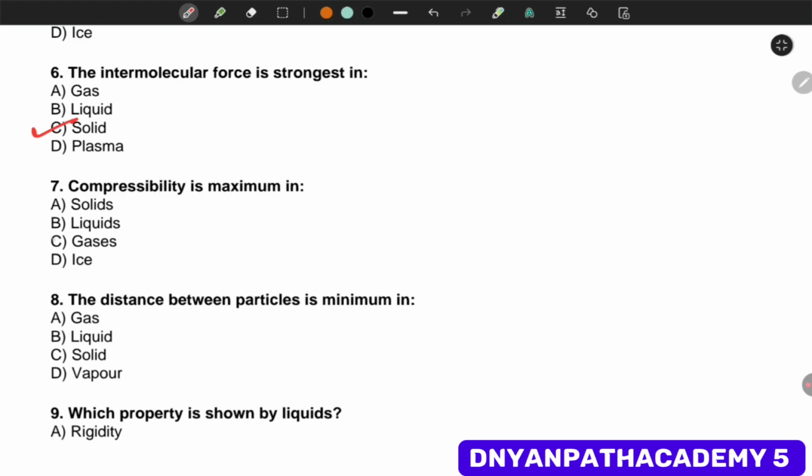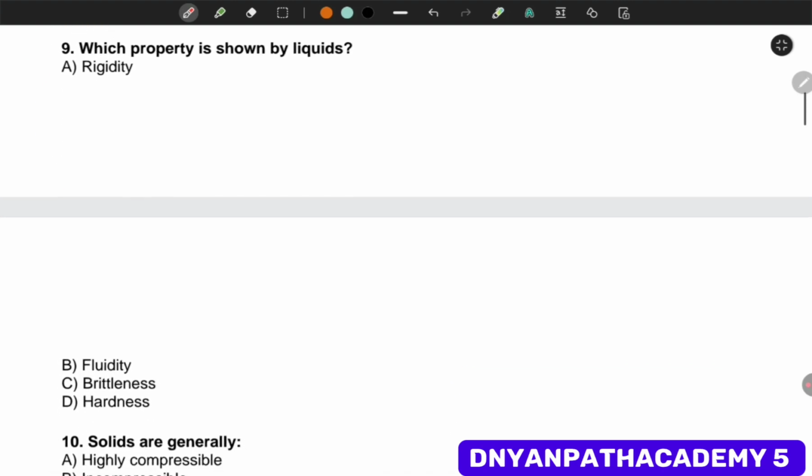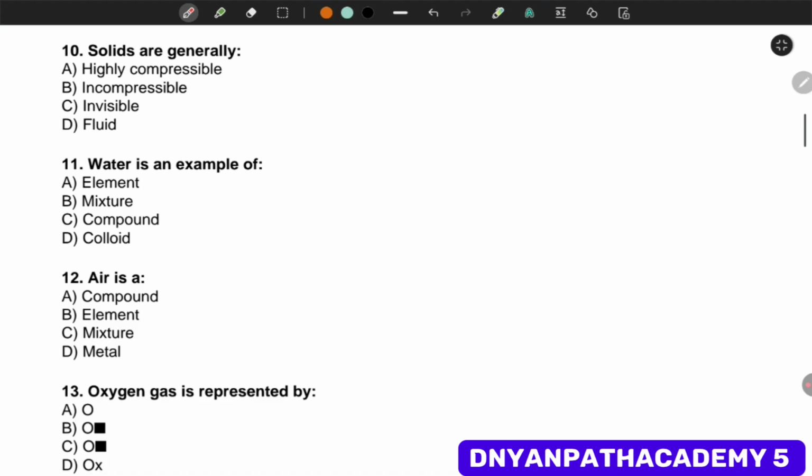Compressibility is maximum in gases. The distance between particles is minimum in what? So it is solid. Which property is shown by liquids? Fluidity. Solids are generally incompressible. Air is a mixture of gases.